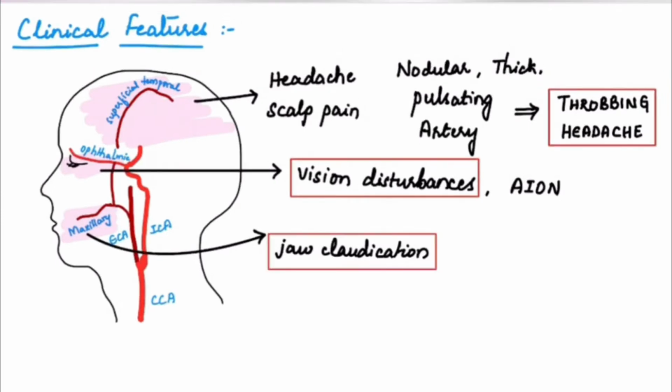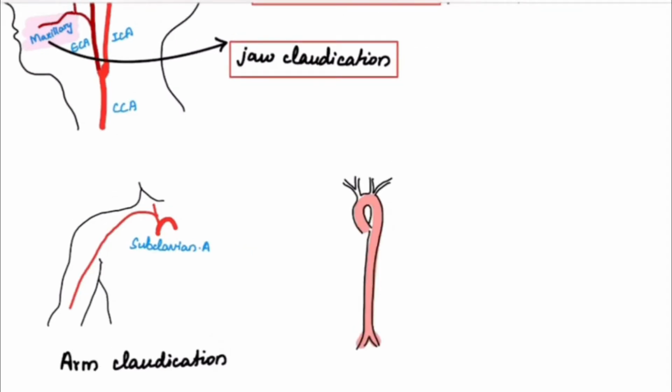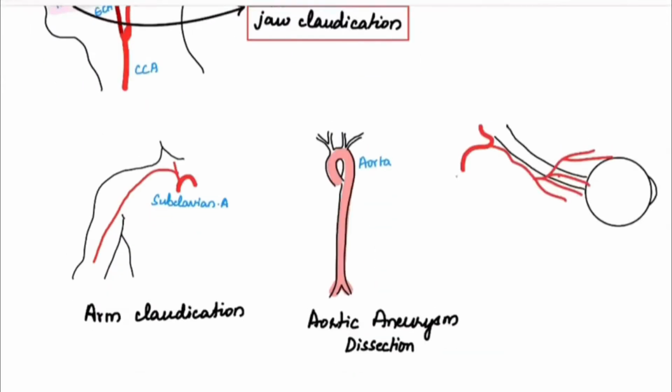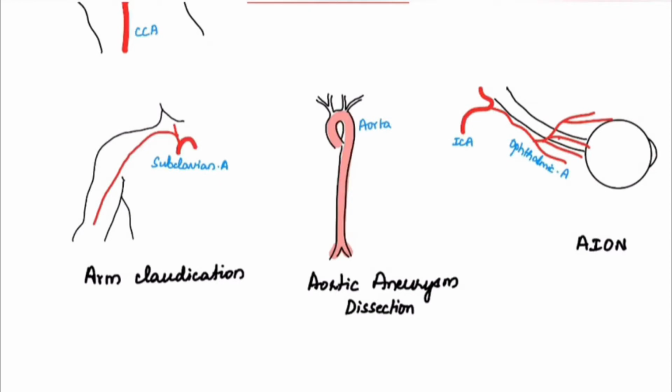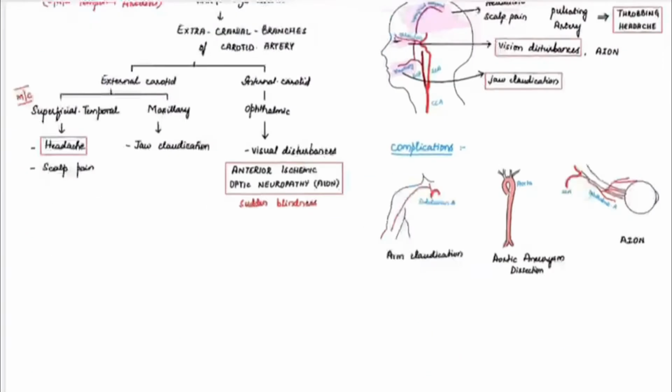So apart from the extracranial branches of carotid artery, sometimes some other large arteries like the subclavian artery can be involved, which can present with arm claudication. Similarly, involvement of aorta, especially the thoracic aorta, presents with aortic aneurysm or aortic dissection. And involvement of ophthalmic artery presents with anterior ischemic optic neuropathy, leading to sudden blindness. So these are some complications which can be associated with giant cell arthritis.